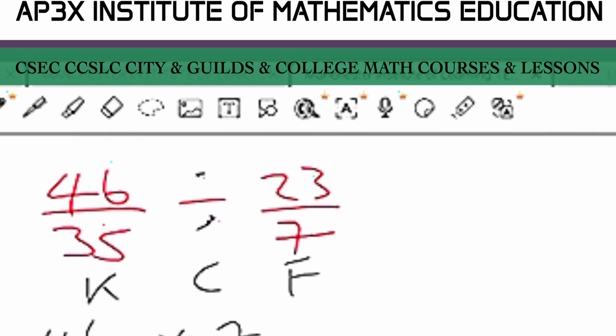Now, it's very evident here that 7 will be able to go into itself 1 time, and 7 will be able to go into 35 5 times. And if you look again closely, 23 is exactly divisible into 46 2 times. 23 times 2 is 46. So by the cancellation here, we end up with a really nice, solid answer of 2 divided by 5.